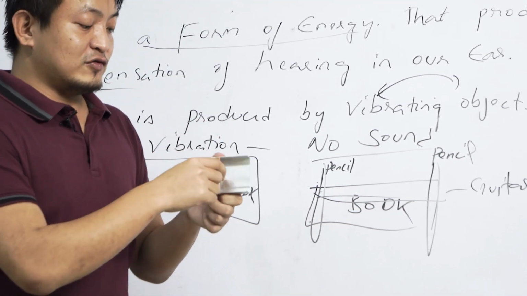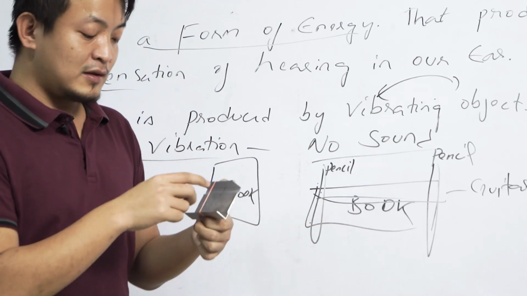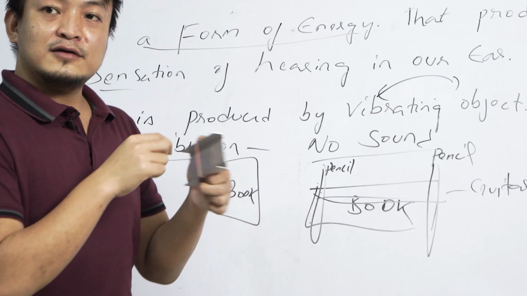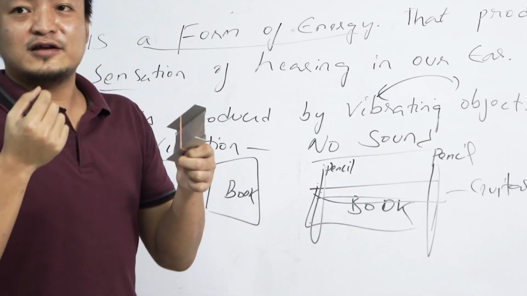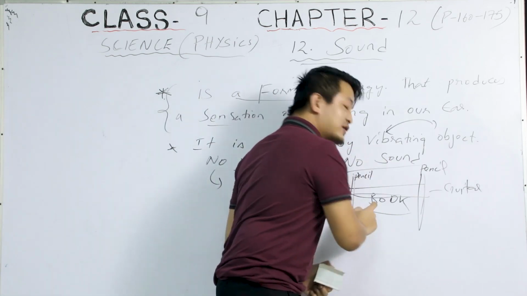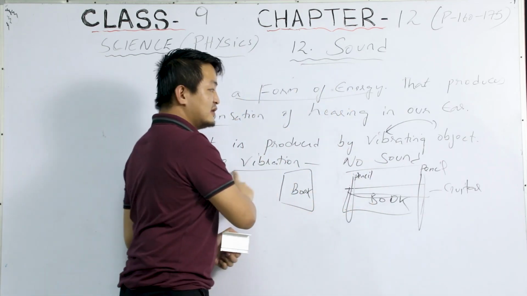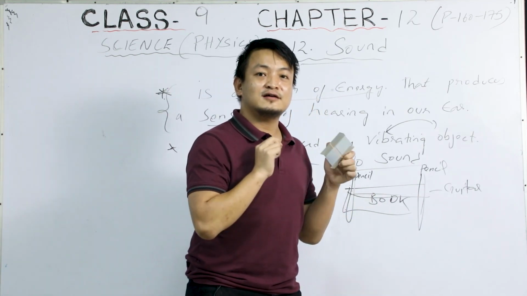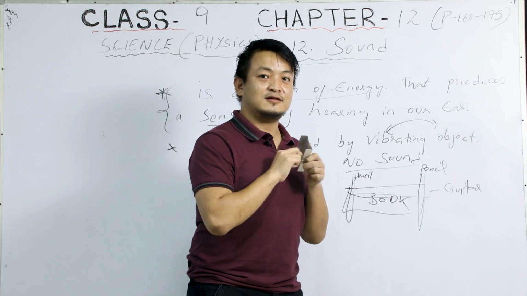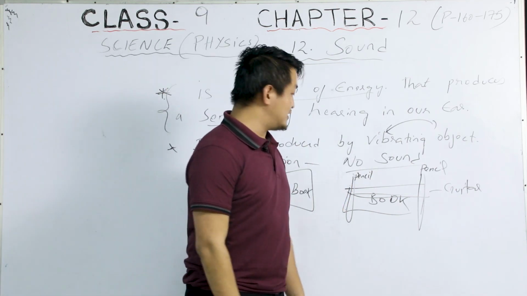This is a metal, so it's a solid medium. Now, can you hear the sound? I'll bring it near the microphone. You can hear the sound, right? So with vibration, there is a sound. No vibration, no sound. Now you can hear the vibration, right? So no vibration, no sound.